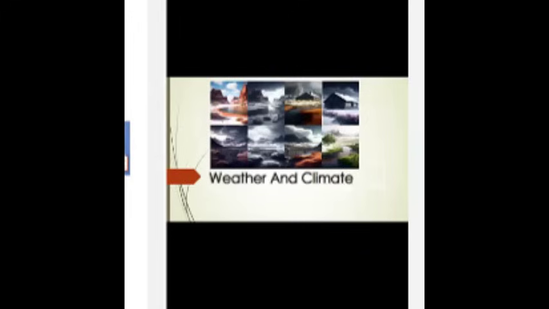Ocean currents, and human activities like pollution, urbanization, and land use change can also affect the Earth's weather by altering the local temperature, precipitation, and air pressure.